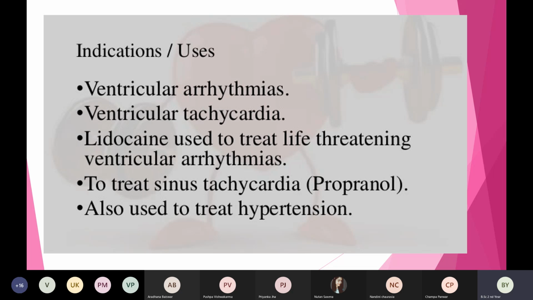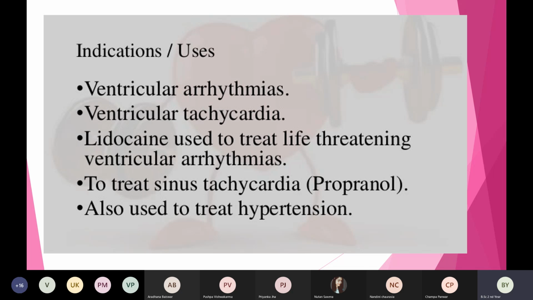When you study cardiovascular disorders, there is a topic called arrhythmias. There are so many types of arrhythmias. We have ventricular arrhythmias, ventricular tachycardia, sinus tachycardia, and heart block, of which there are also many types, heart block 1, heart block 2. Then we also have asystole. These are the types of arrhythmias.